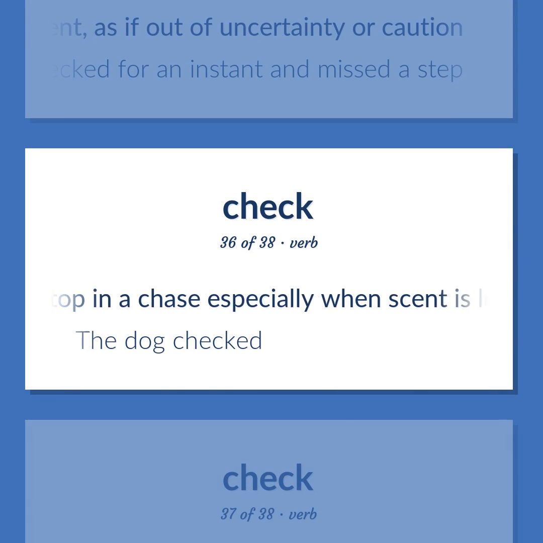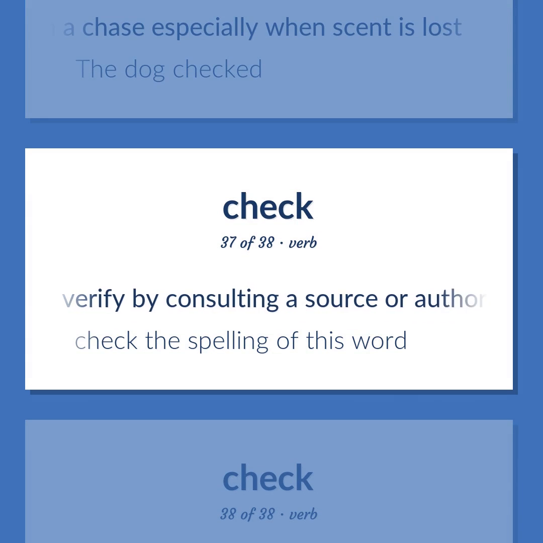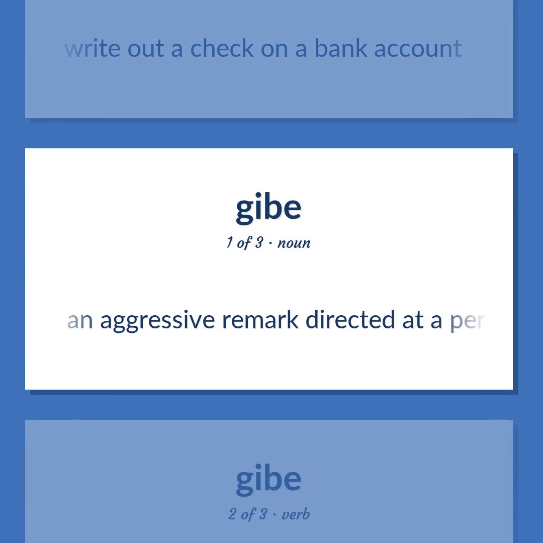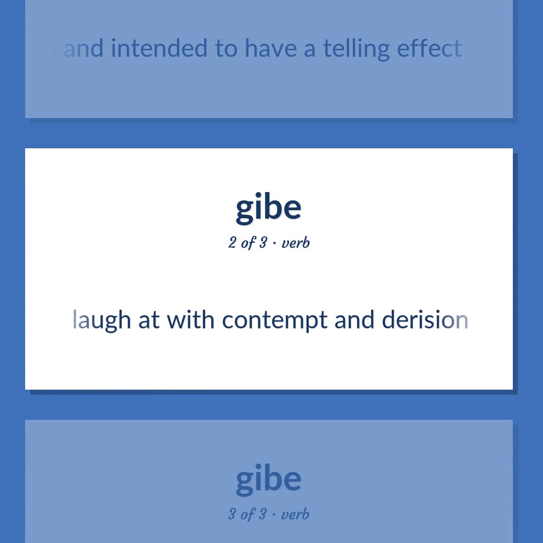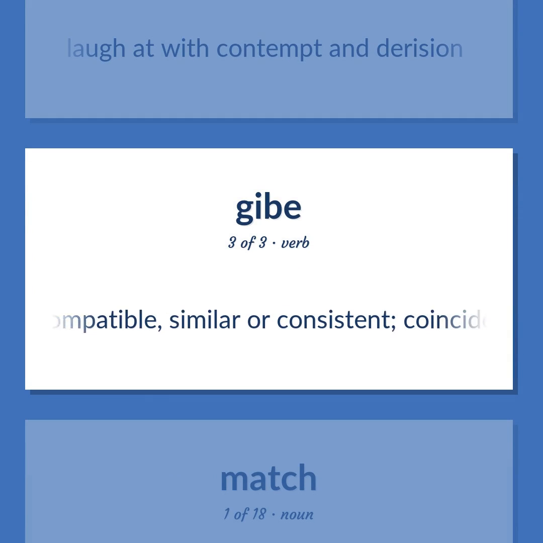Stop in a chase, especially when scent is lost. The dog checked. Verify by consulting a source or authority. Check the spelling of this word. Write out a check on a bank account. An aggressive remark directed at a person like a missile and intended to have a telling effect. Laugh at with contempt and derision. Be compatible, similar or consistent. Coincide in their characteristics.